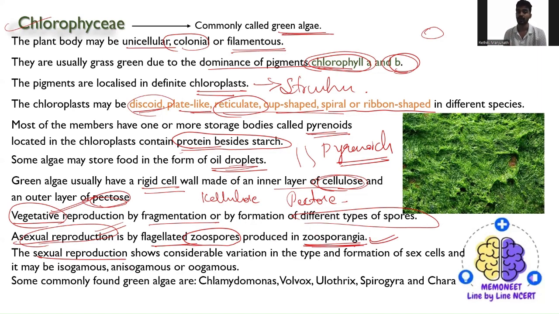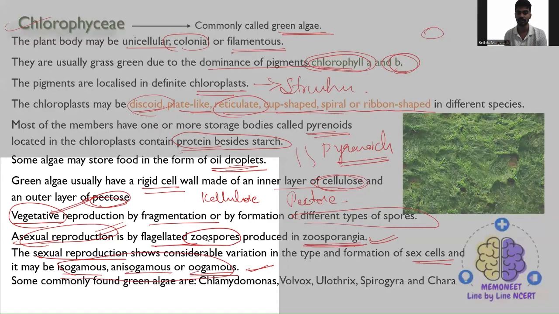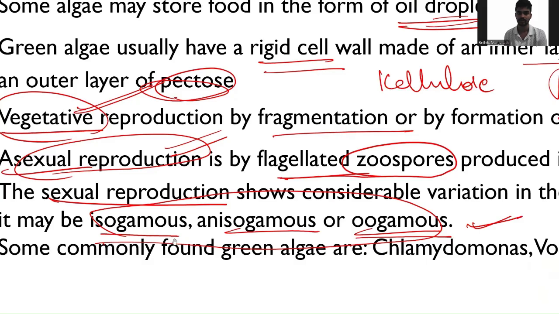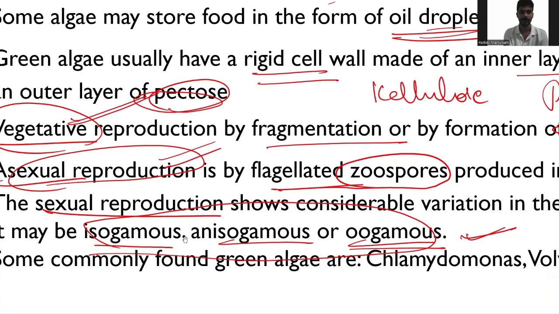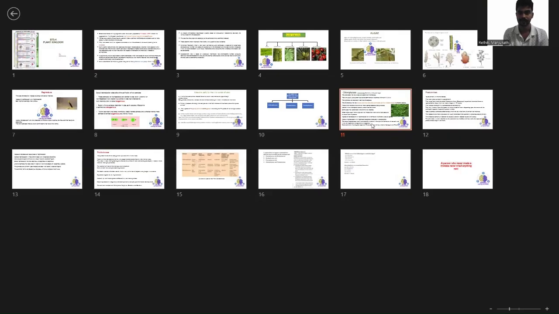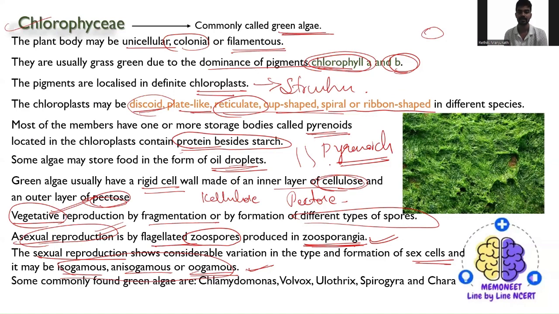Then in the sexual mode of reproduction, I hope you are clear with isogamous, anisogamous, and oogamous. All these come under sexual reproduction, considering the variety in the type and formation of the gametes. It may be isogamous, anisogamous, or oogamous.